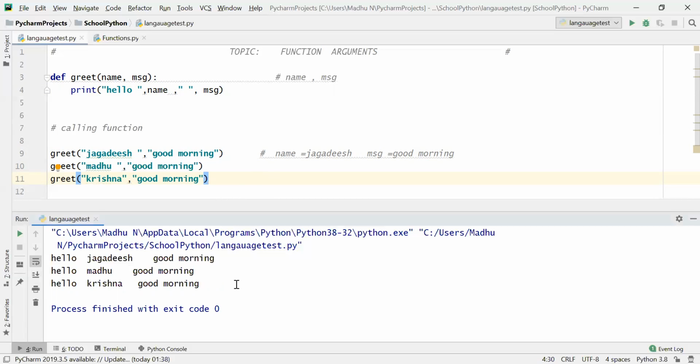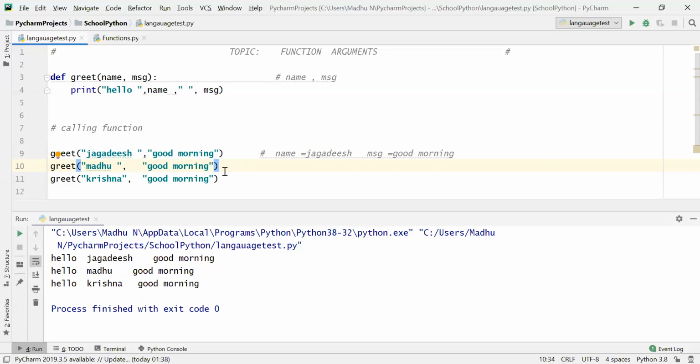So you will get hello Jagdish, good morning. Hello Madhu, good morning. Hello Krishna, good morning. You can observe that the second argument is repeated for every function call, isn't it?